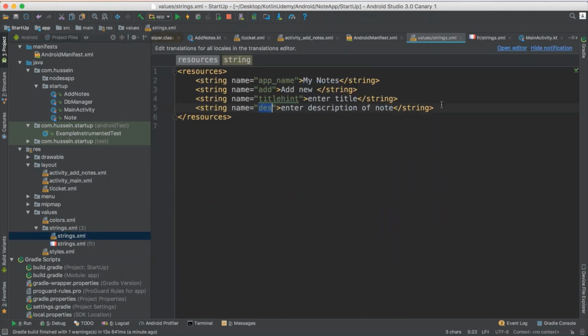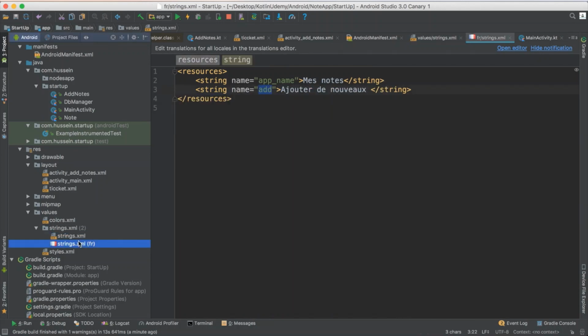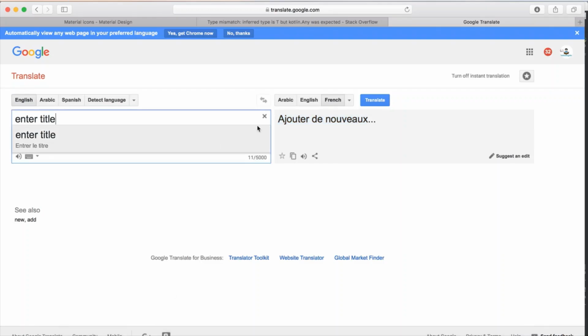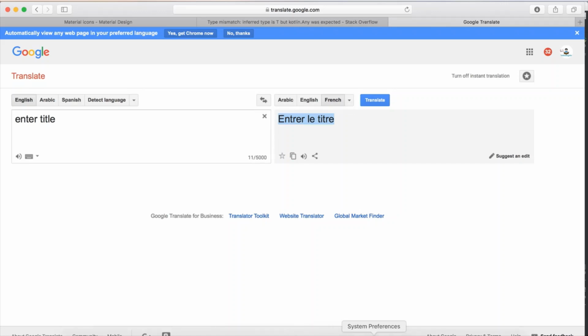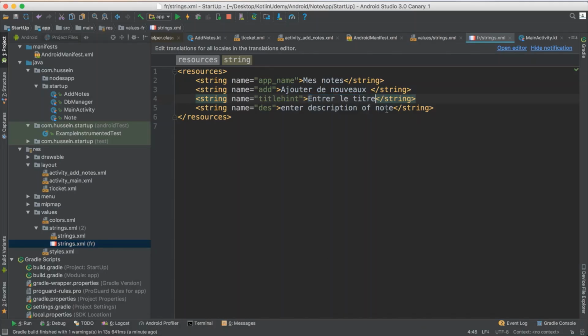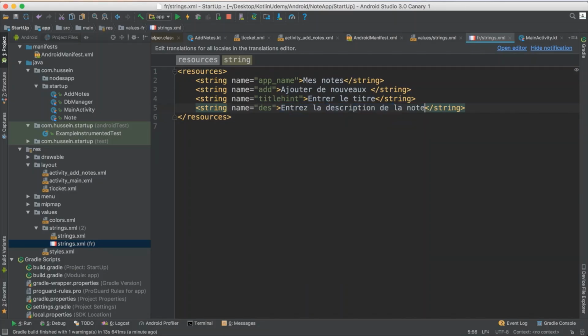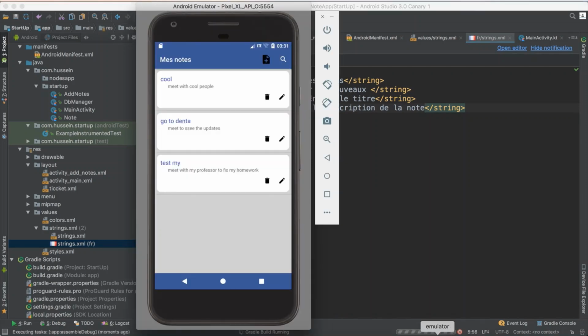Now okay, this is in language English. What if I just want to go back here and add it in French? Okay, let me just translate this and see. This is what they said, add it here. What about this one? Take what they said about it. They say this one, take it and add it here. So now everything should be cool. So if you just rerun the app, when you go to add, see, now everything is French.